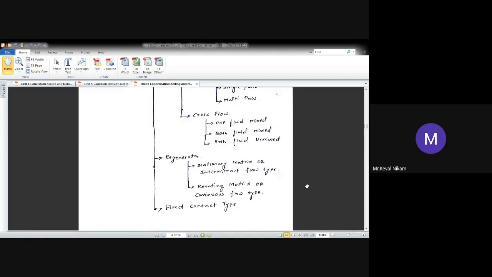So what is going to happen? The cold fluid is going to interact with that matrix-like shape, and it is going to take the heat from that mesh which was given initially by the hot fluid. So that's why it is called a regenerator.